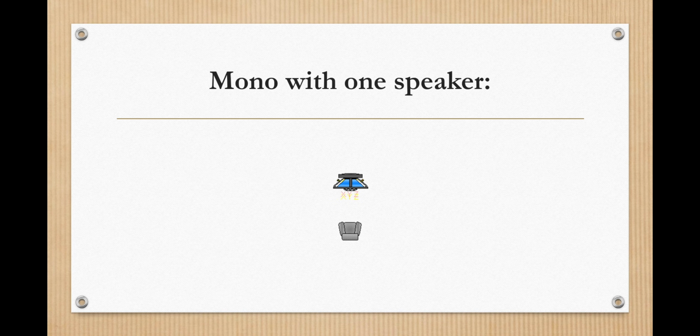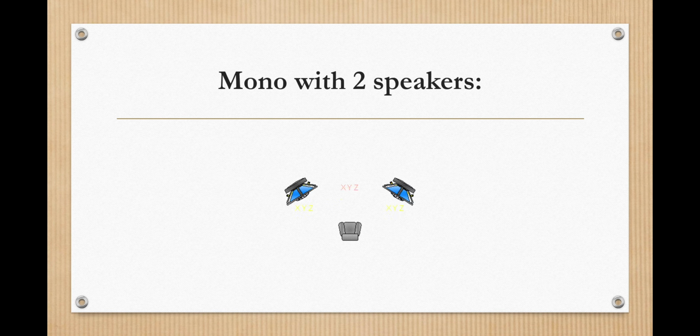So, mono with one speaker. Let's see with one speaker here. In this diagram, the speaker is directly in front of the listening position and the audio appears to originate from the speaker, right? Okay. And next, mono with two speakers.